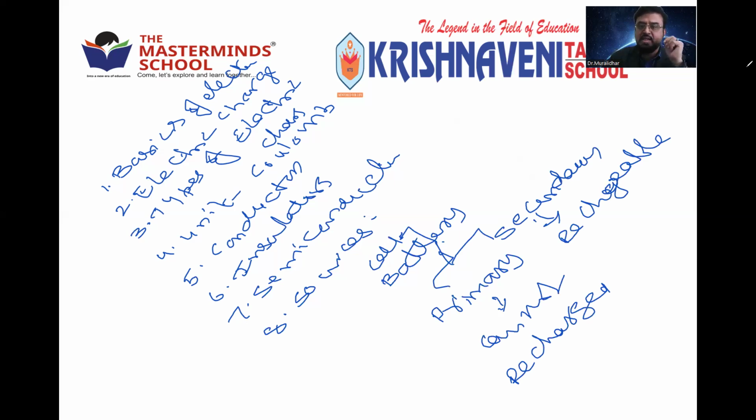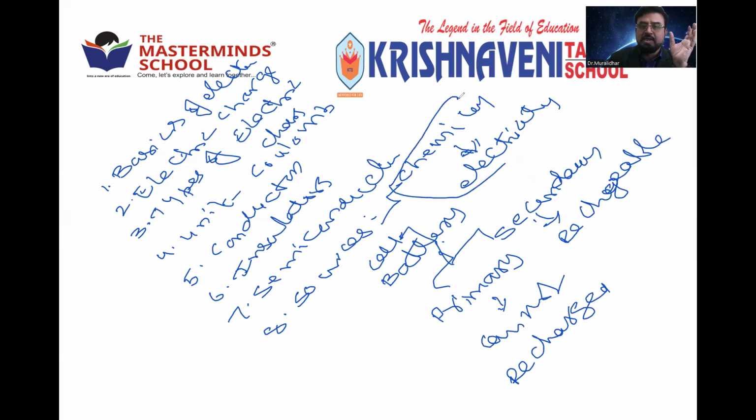We have seen varieties like the bichromatic cell and the Leclanche cell. What do they all do? They convert chemical energy into electrical energy, whether it is a dry cell, Leclanche cell or bichromatic cell. Apart from this, there are so many other sources. We discussed coal, wood, wind, water, sunlight, solar energy. All these are also used for producing electric current.